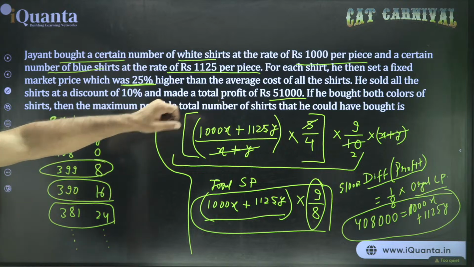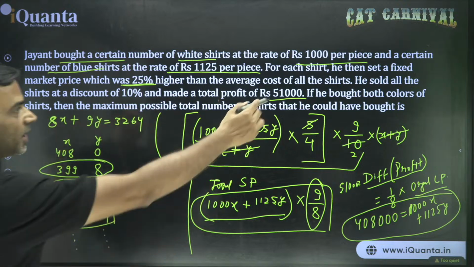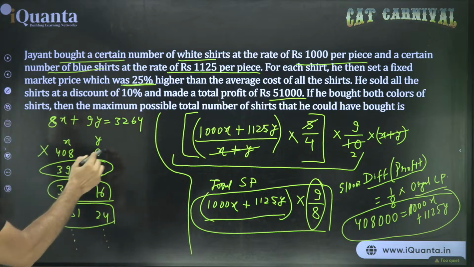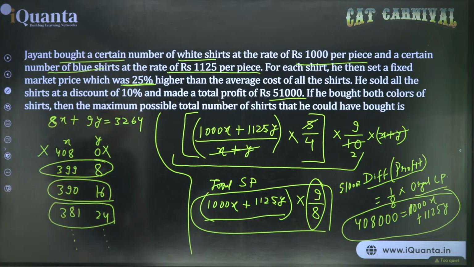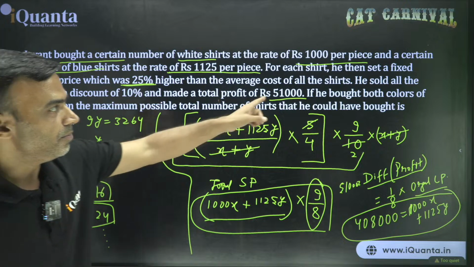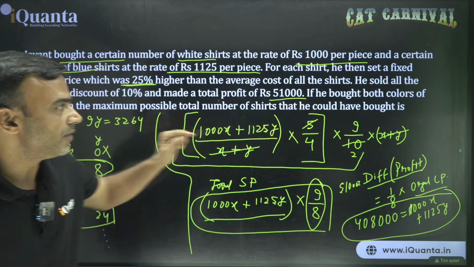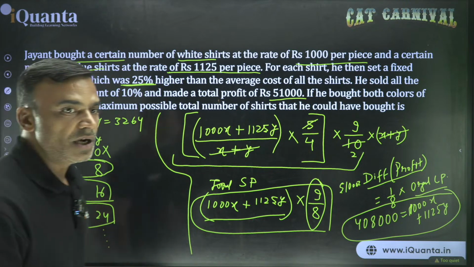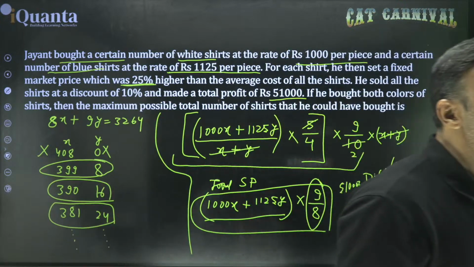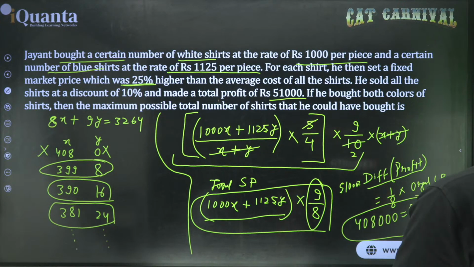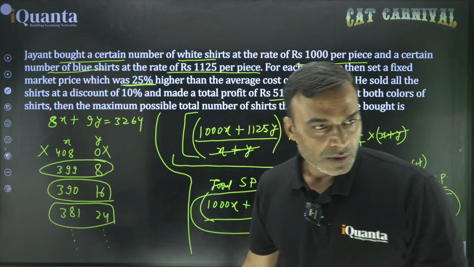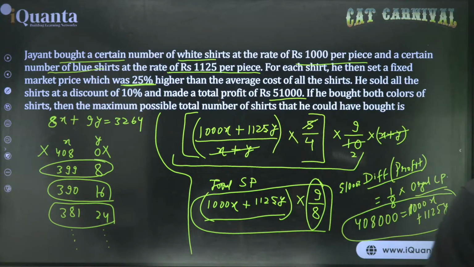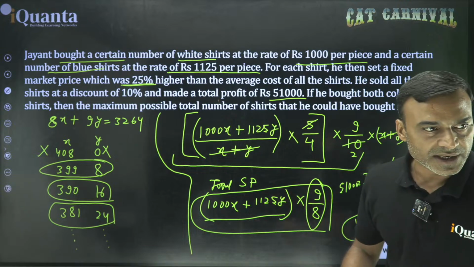What is the question asking? If you bought both colors of the shirts, so this one is not possible because it has 0, and we need both. Meaning of bought both colors of shirt is that you have to buy at least one shirt of each color, right? Okay? Yeah, Abhinav, 1.25 I wrote it as 5 by 4 and 0.9 I wrote it as 9 by 10. Okay?